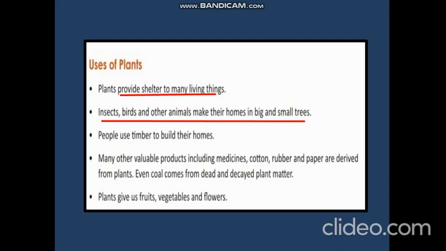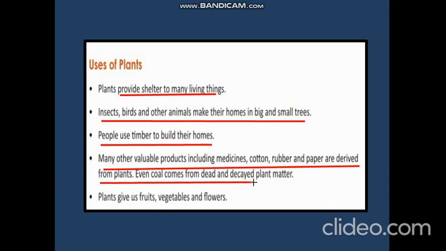So what is the third point? People use timber to build their homes. What does timber mean? Timber means wood logs. We use wood for making different things like windows, doors and other furniture. And the other point is many valuable products including medicines, cotton, rubber and paper are derived from plants. Even coal comes from dead and decayed plant matter.